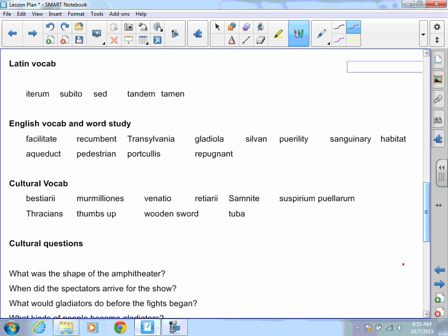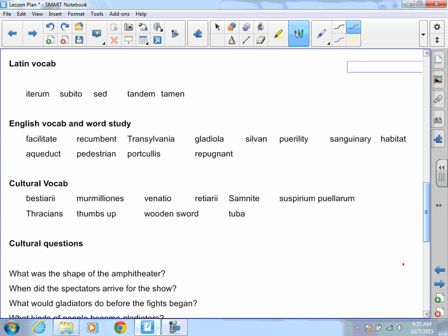Cultural vocab. Make sure that you know how each one of these gladiators is armed, or their armor. Bestiari, for example, are the ones that are fighting all of the beasts. They don't have any armor. All they have is their little thrusting spear, and they have to rely on their agility and their thrusting spear to kill all those animals.